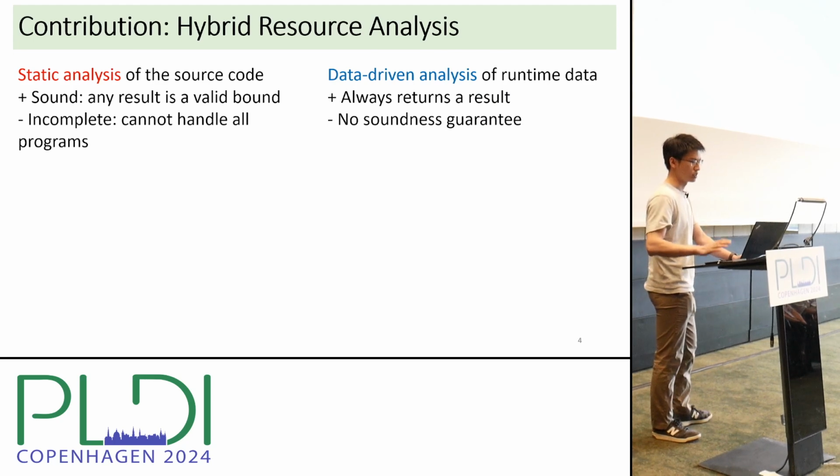There are two approaches to automatic resource analysis: static analysis and data-driven analysis. Static analysis analyzes the source code. It is sound, that is, any result is guaranteed to be a valid worst-case bound. But it is incomplete, that is, it cannot handle all programs. Meanwhile, data-driven analysis analyzes runtime data. It always returns some inference result, but it offers no soundness guarantee.